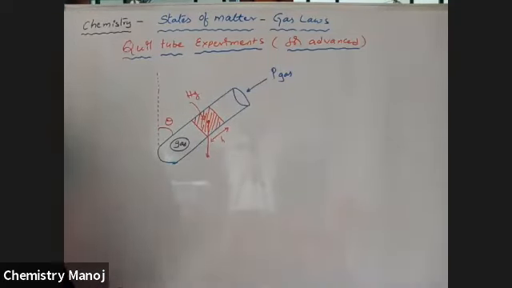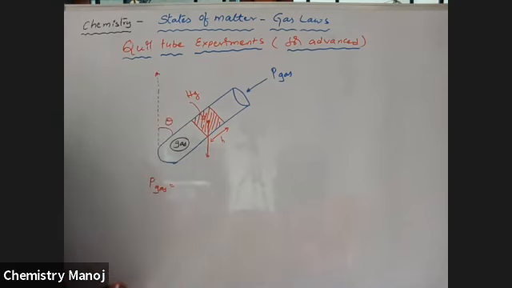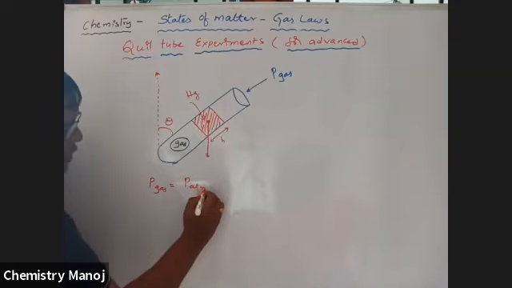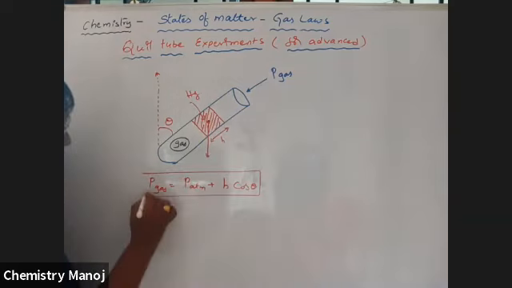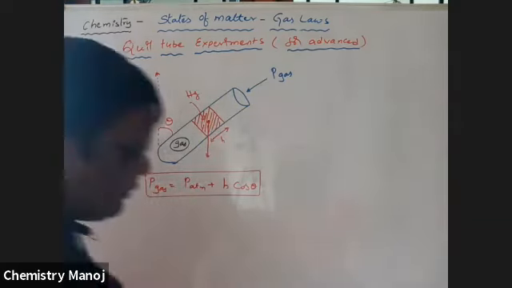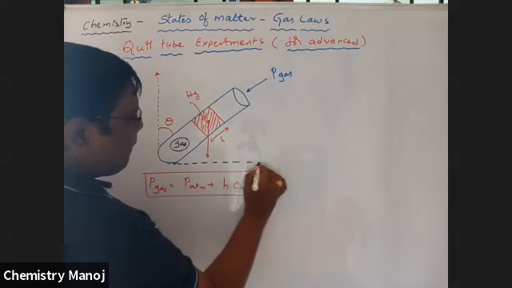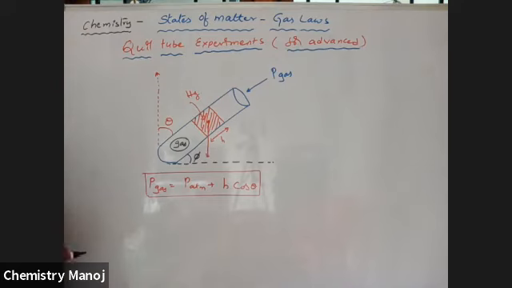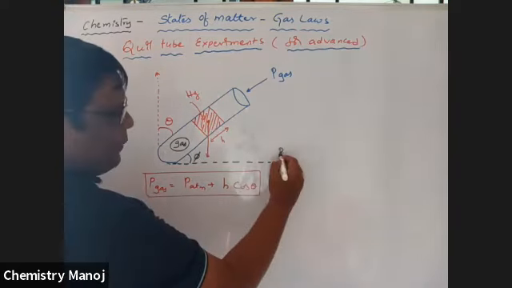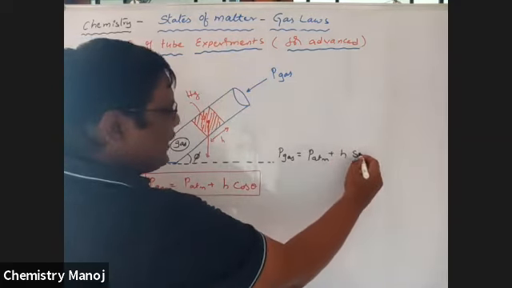For the vertical column, with angle theta, pressure of the gas is equal to atmospheric pressure plus H cos theta. Otherwise, if it is with the horizontal position, let it be phi. In this case, pressure of the gas is equal to atmospheric pressure plus H sin phi.